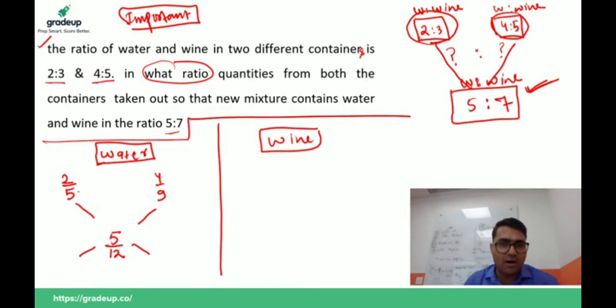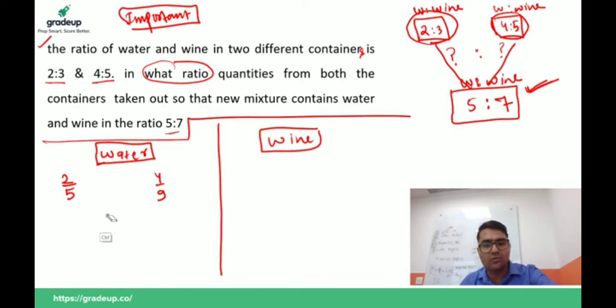Okay, so in order to make the calculation easy, what I need to do is take the LCM of 5, 9 and 12. And what is the LCM of 5, 9 and 12? Yes guys, 180.